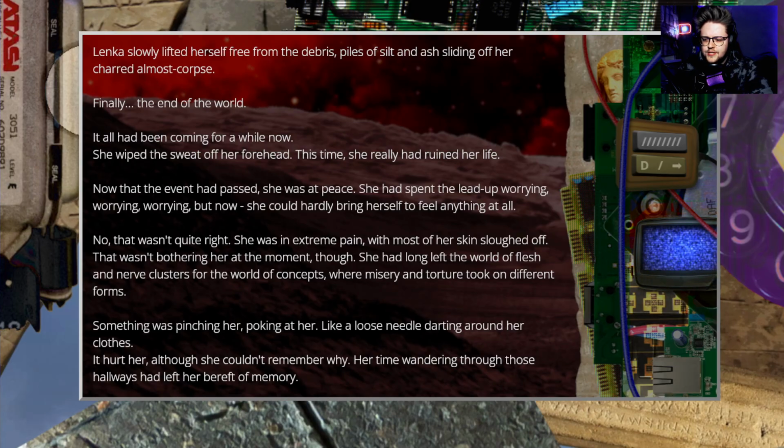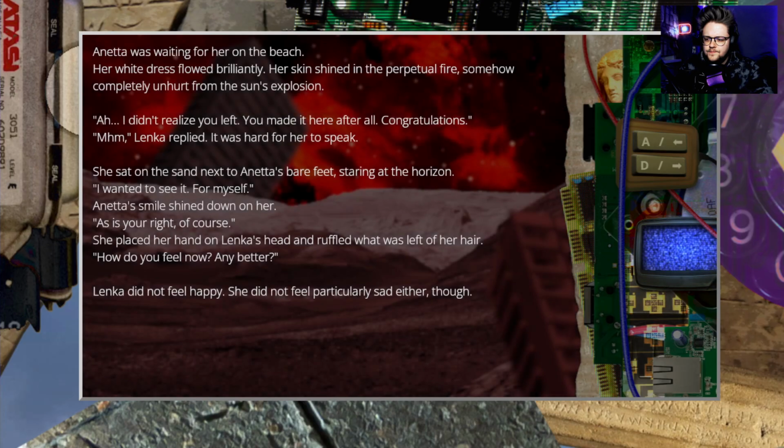No, that wasn't quite right. She was in extreme pain, with most of her skin sloughed off. That wasn't bothering her at the moment, though. She had long left the world of flesh and nerve for the world of concepts, where misery and torture took on different forms. Something was pinching her, poking at her, like a loose needle darting around her clothes. It hurt her, although she couldn't remember why. Her time wandering through those hallways had left only bare fragments of memory.